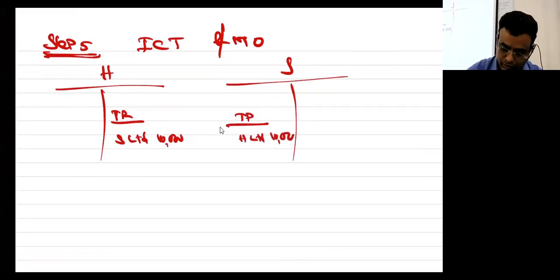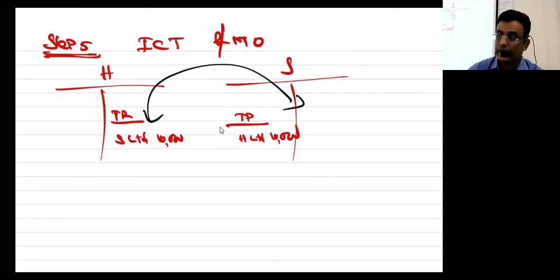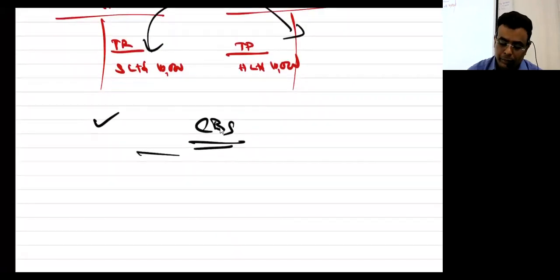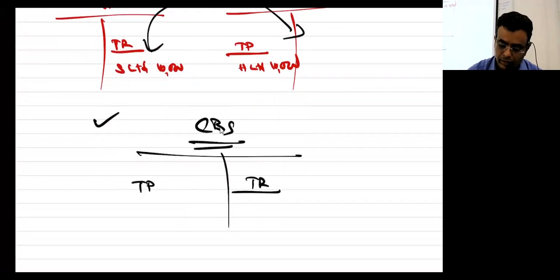What is this? Intercompany transaction, or mutual owing. Yes, sir. Before it is converted to CFS, this is perfectly fine. Once we prepare the CFS, it will appear like this: trade payable and trade receivable, H limited 10,000, S limited 10,000.